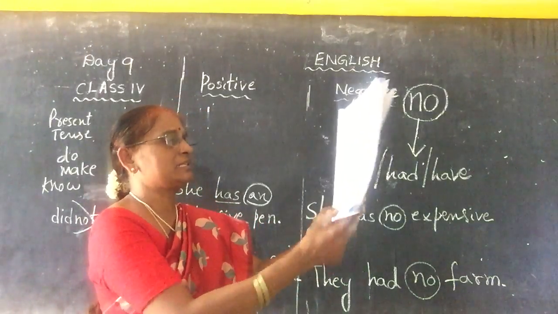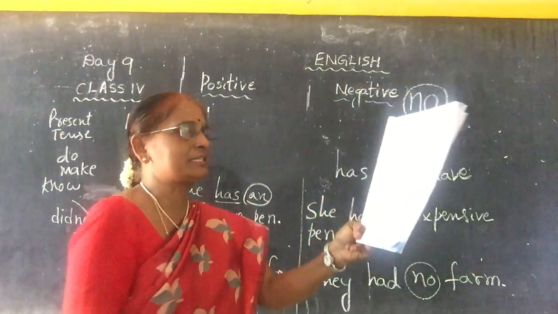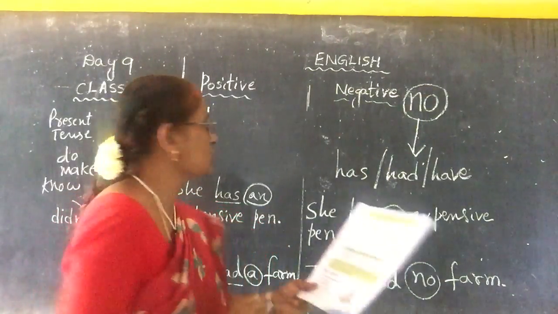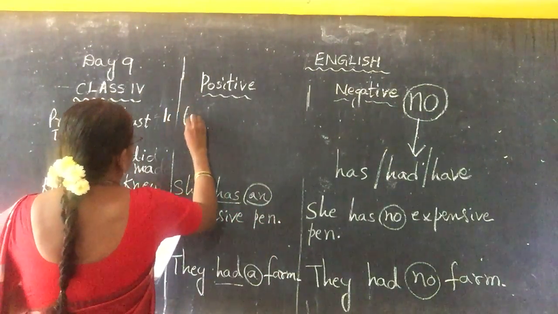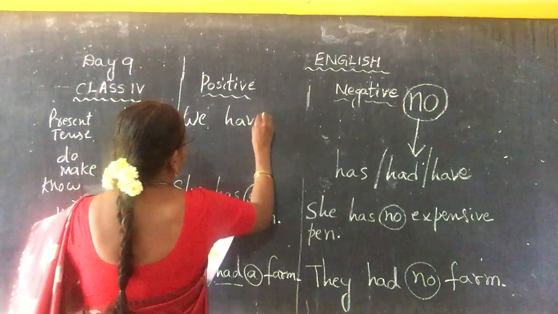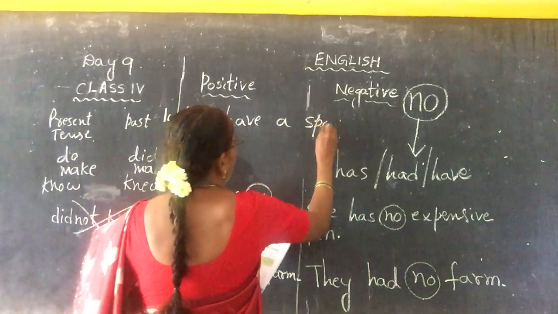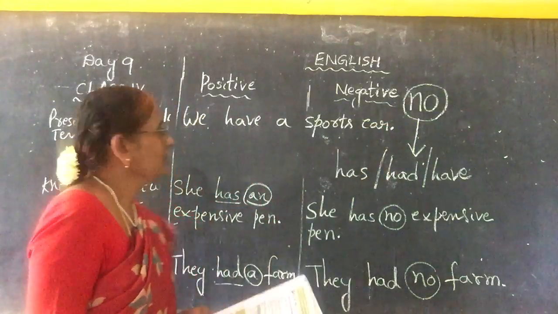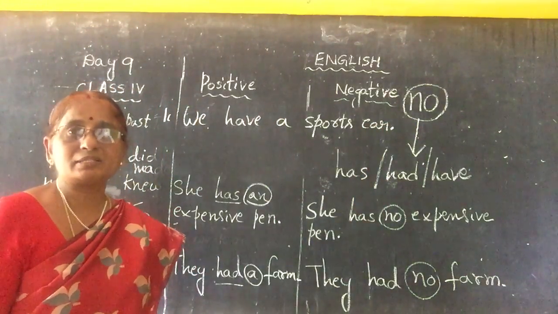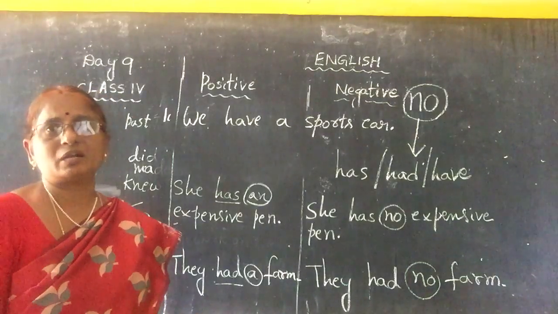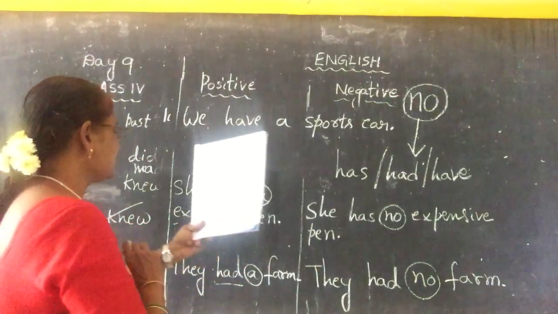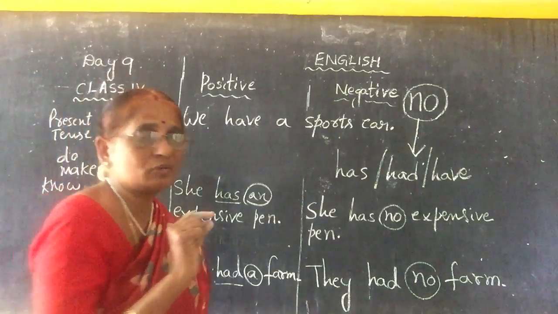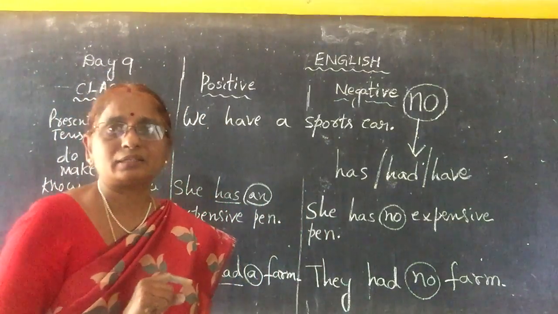Coming to exercise F, see here. Change the following sentences into negative. We have a sports car. Observe very carefully. Only one verb is there. What is that verb? Have. It is the only main verb, there is no other verb. What word do we have to use, no or not?